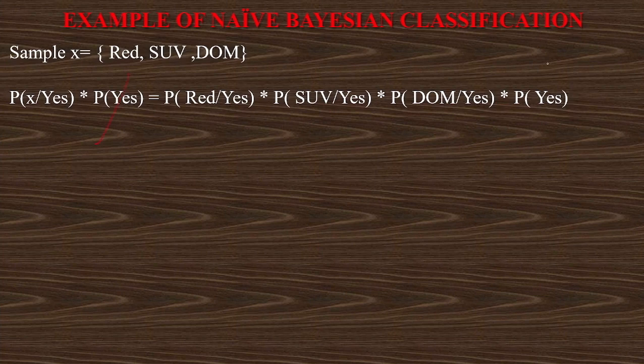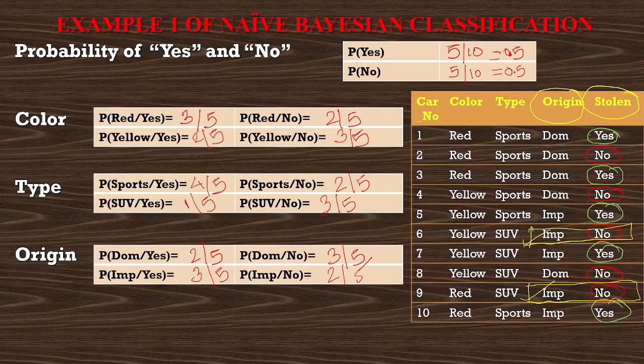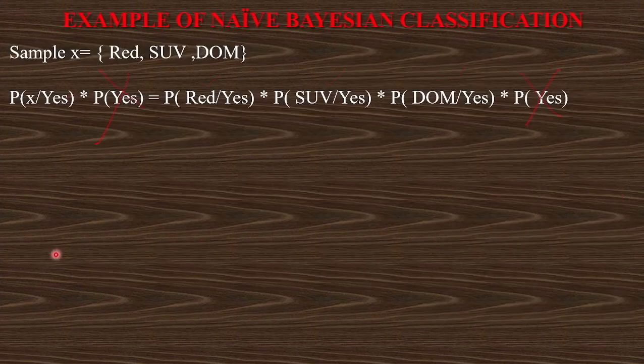Now this P of S and this P of S will get cancelled. So we only need to know the probability of red cars which are stolen, the probability of SUV cars which are stolen and the probability of domestic cars which are stolen. That's why we have calculated all these probabilities. Now they will be used for finding out the record which we want to find. Two calculations I have to do, one for yes and one for no.